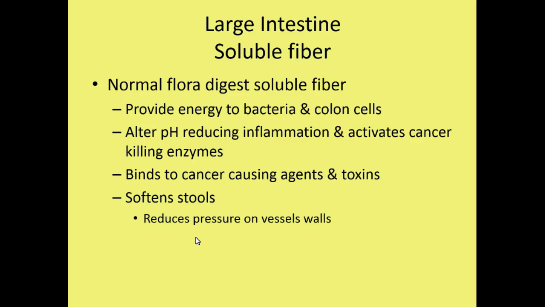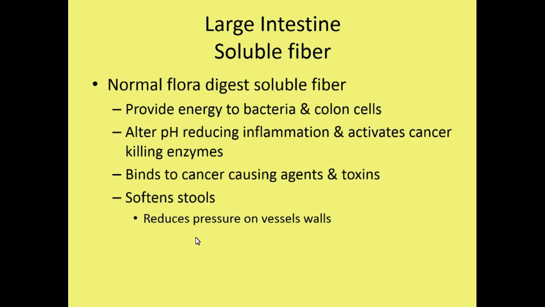Okay, so the soluble fiber can be digested by the healthy bacteria that's present in the large intestine. By digesting the soluble fiber, this provides energy to the bacteria to help maintain that normal flora population, and also provides energy to our colon cells. So it promotes health of those colon cells. In addition, by providing energy and helping to digest some of the soluble fiber, the pH of the intestinal juices within the large intestine is going to be altered.